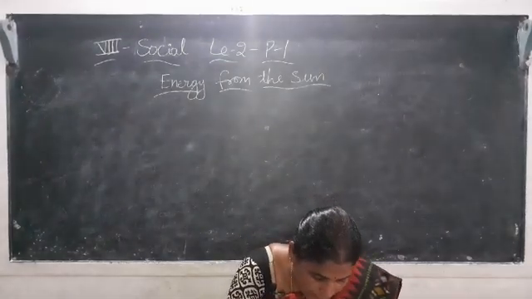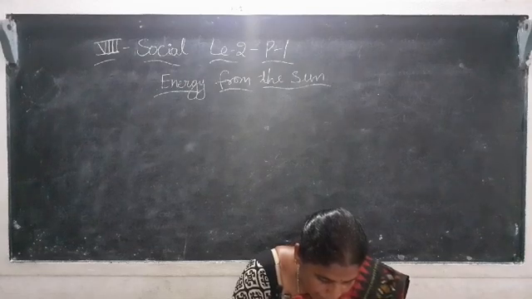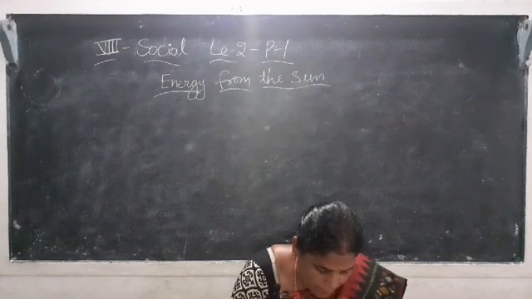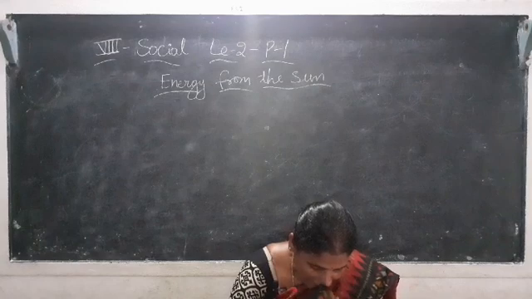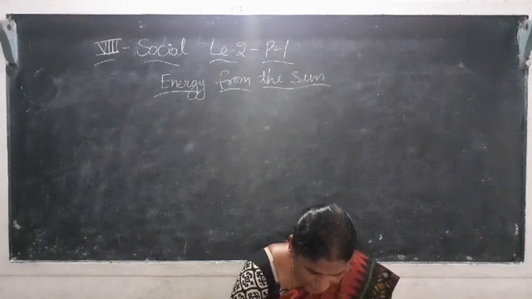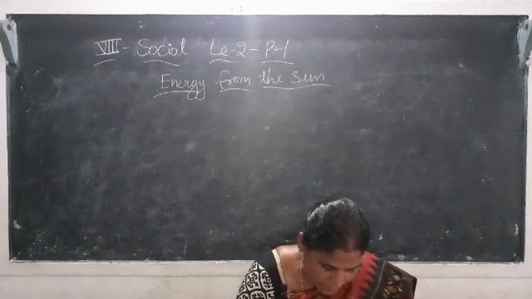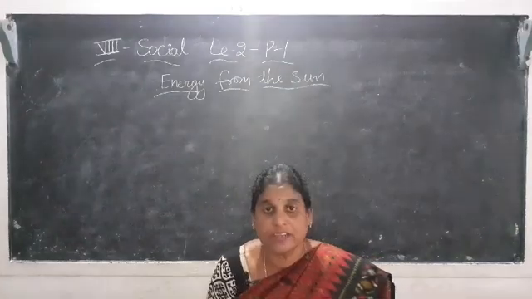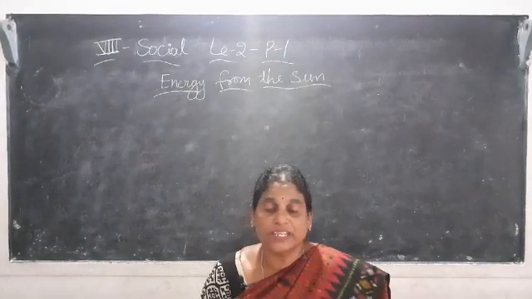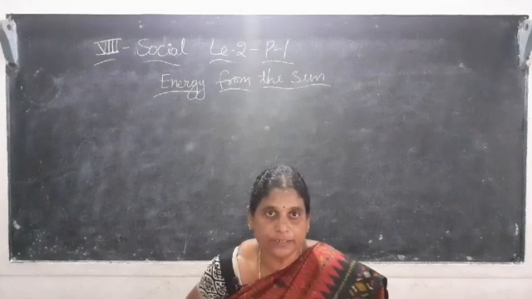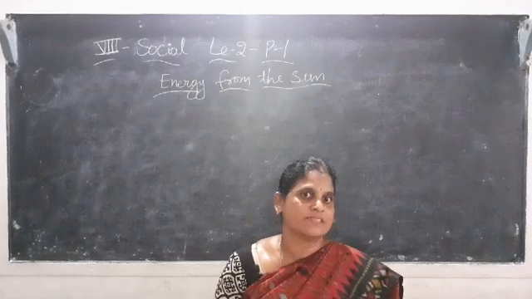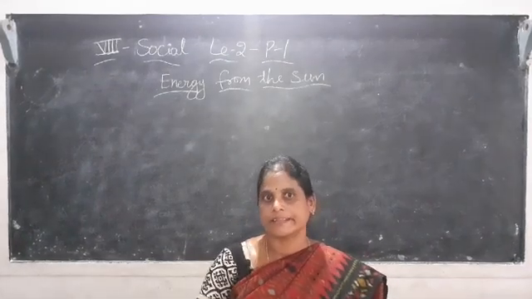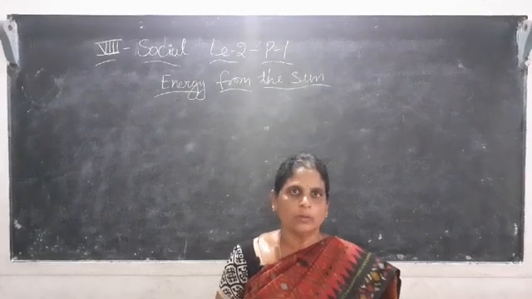Similarly, you have noticed that it is very hot in some months of the year and very cool in some months. And there is a variation in temperature from one place to another. In the same way, in the months also there is a variation in temperature. Some months are very cool, some months are very hot, some months are neither hot nor cool.